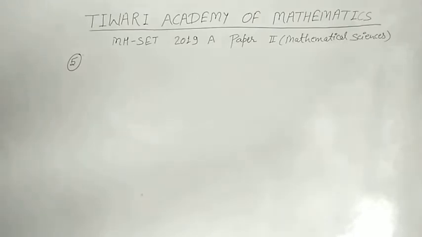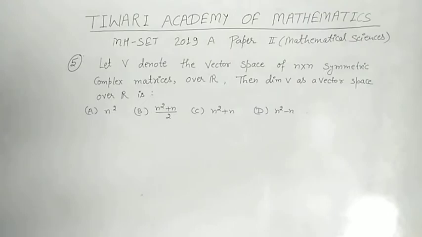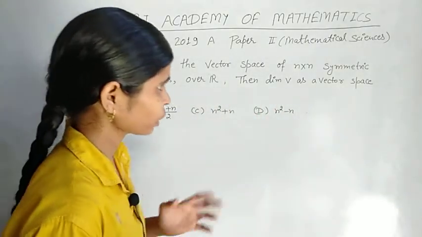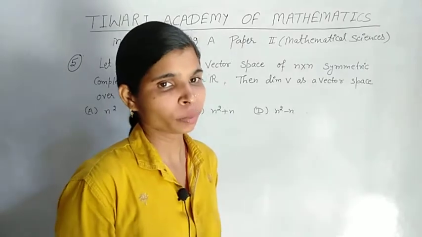Question number 5 is a very easy question. It is based on symmetric complex matrices, but not skew-symmetric matrices.